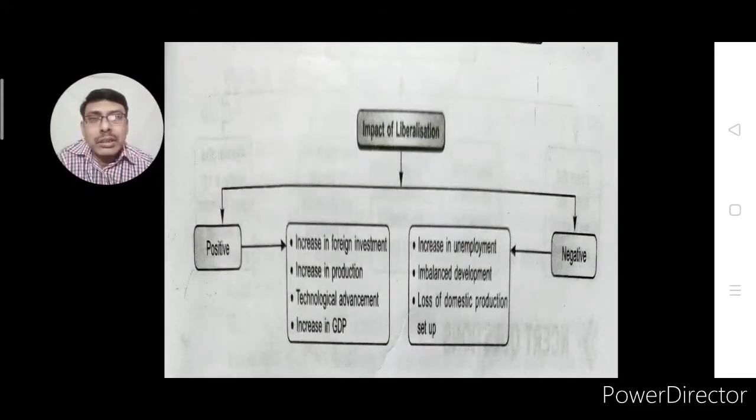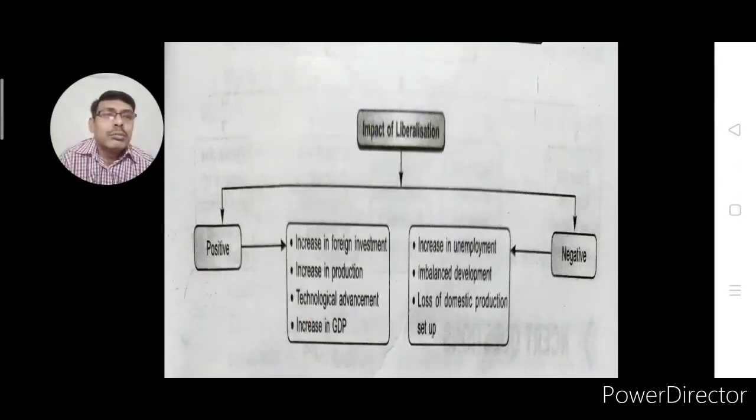Those people who were highly skilled got a lot of opportunity to earn. On the other hand, those people who were unskilled suffered. They were not able to earn much, because the jobs which were created by foreign companies were especially for skilled people.